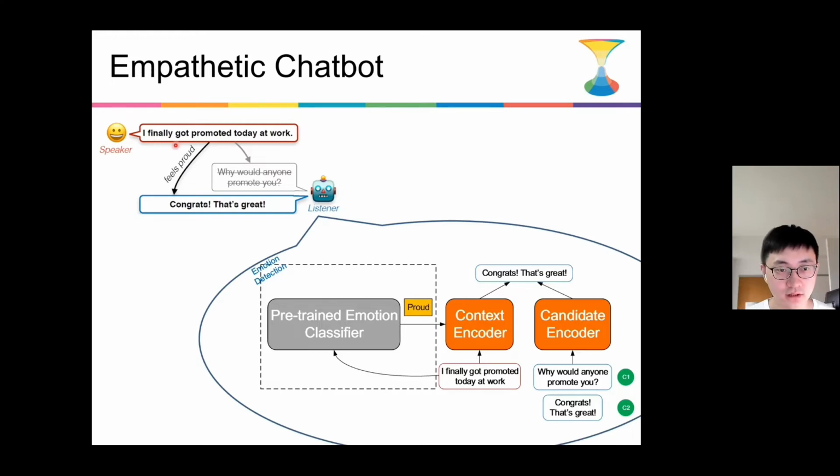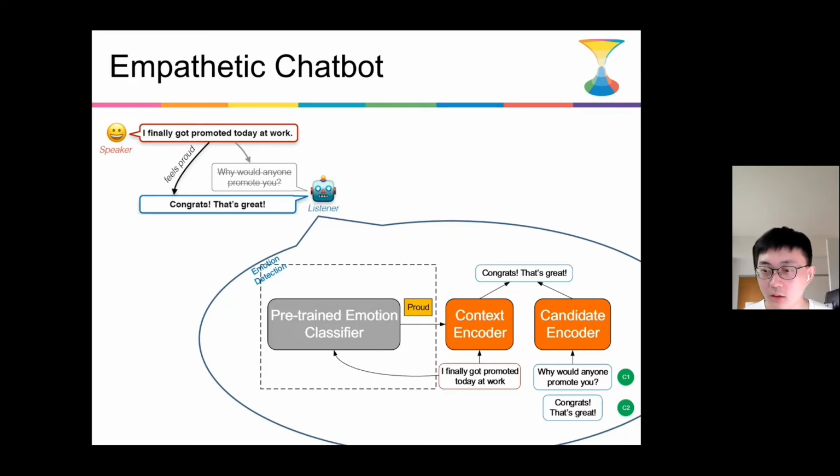Conversational sentiment analysis is an important topic for developing empathetic chatbots. For example, here is a conversation snippet, and the speaker says, "I finally got promoted today at work." So the speaker feels proud. In previous dialogue systems, the response would be, "Why would anyone promote you?" This response is inappropriate in this situation. If we incorporate the emotion proud into the context encoder of the dialogue system, then we can get an empathetic response, which is "Congrats, that's great."